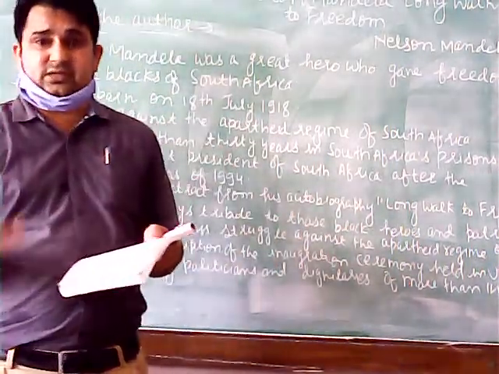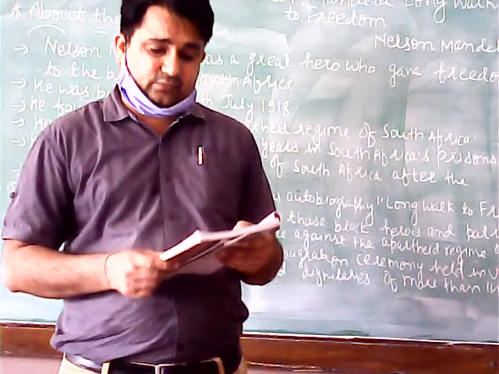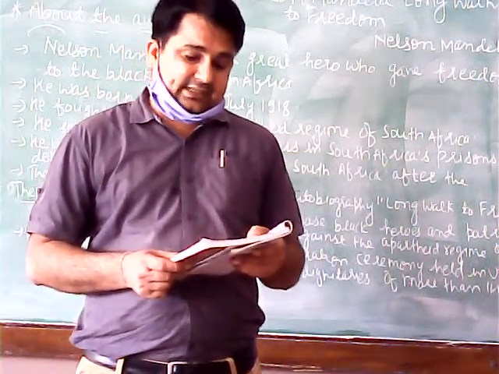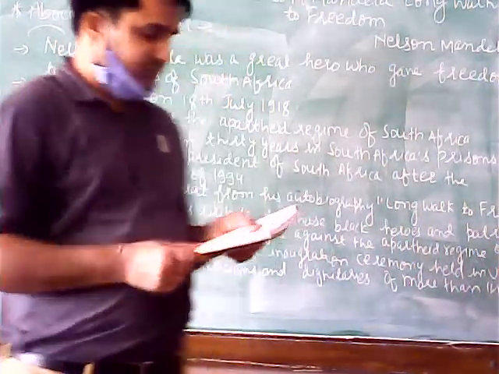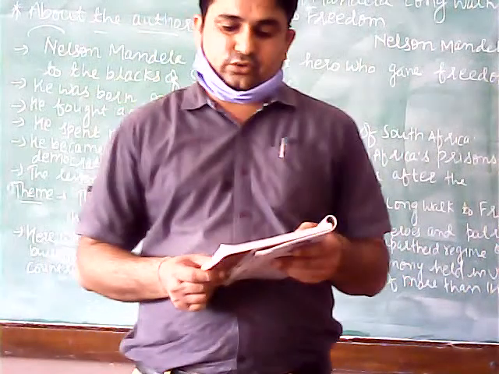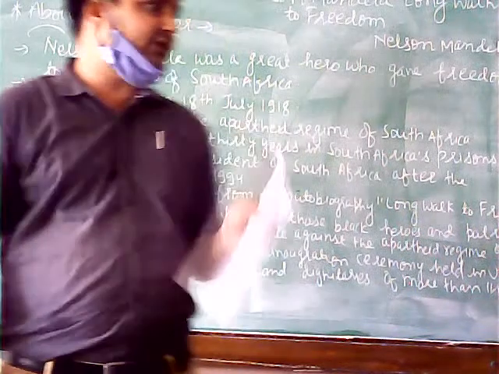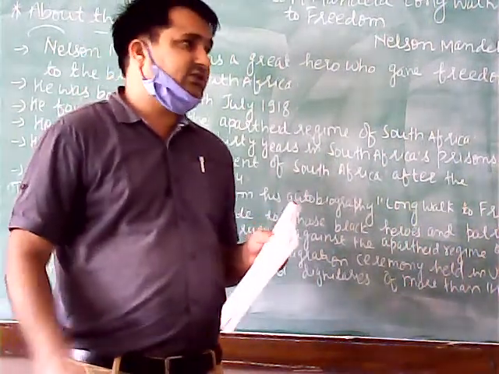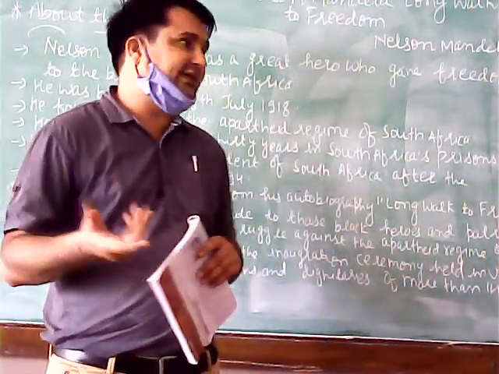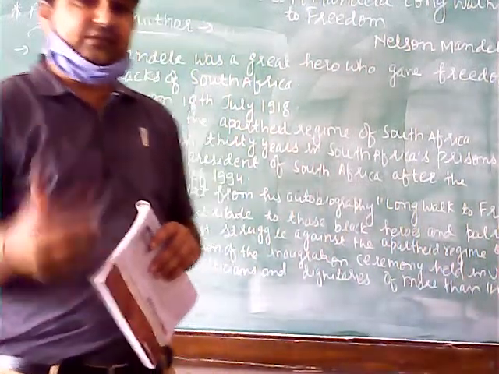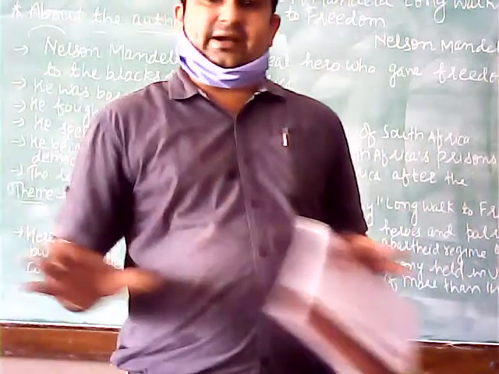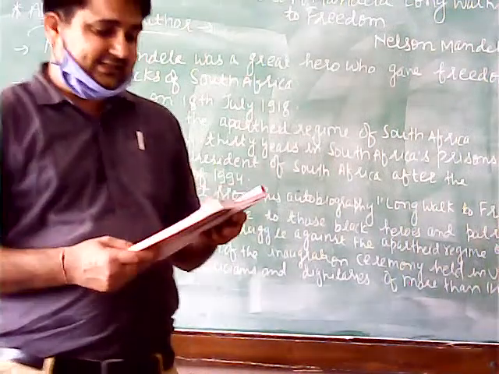No exploitation will be done of anyone. The government will be based on justice, peace, and human dignity. So everyone will be provided with all these rights.